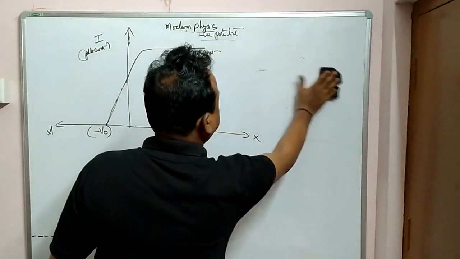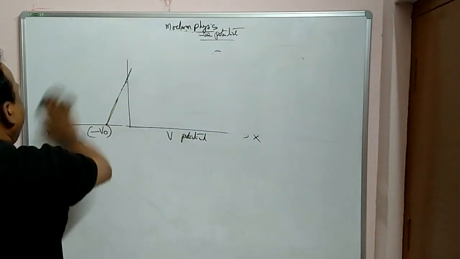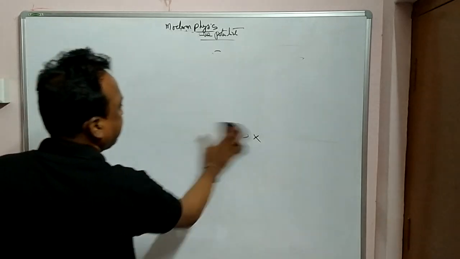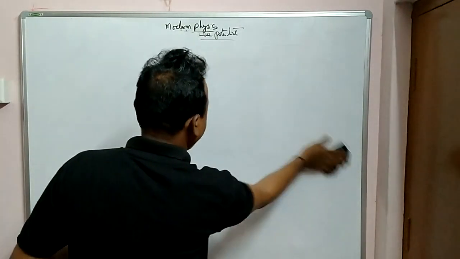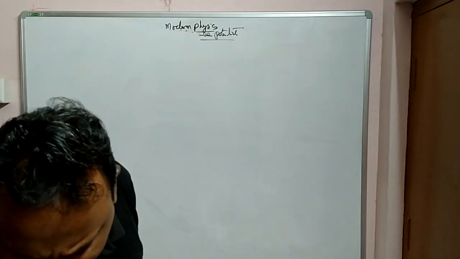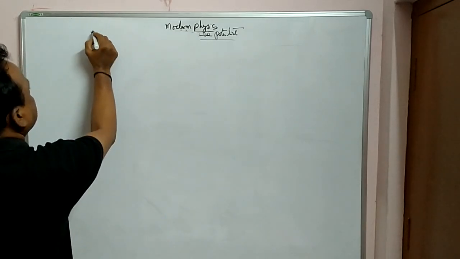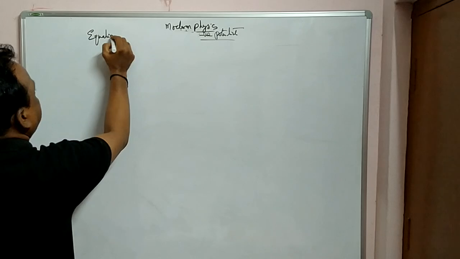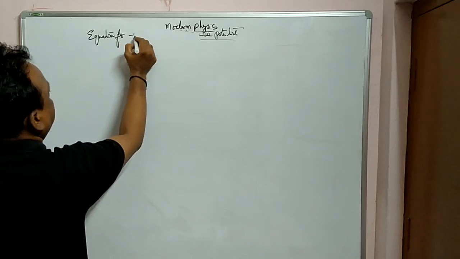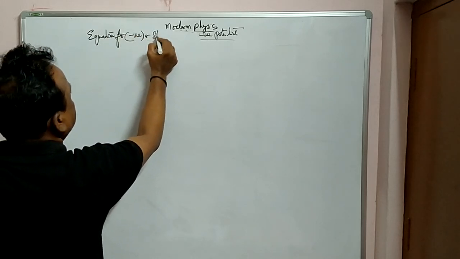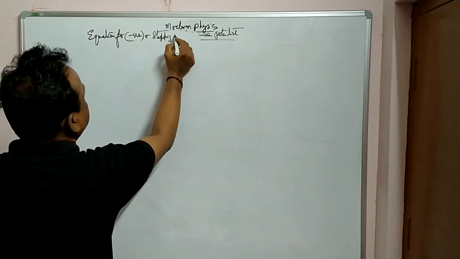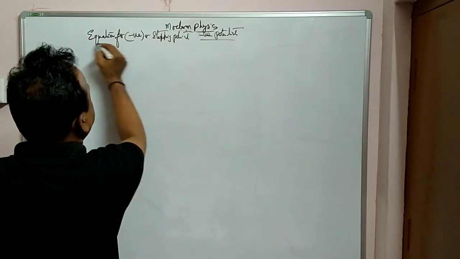Okay. Now, after learning about this photocurrent and stopping potential graph, let us learn some more things, that is the equation. Equation for negative potential or stopping potential.